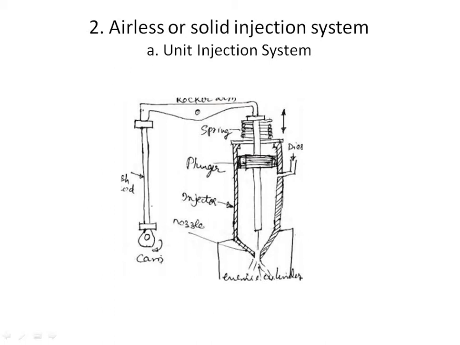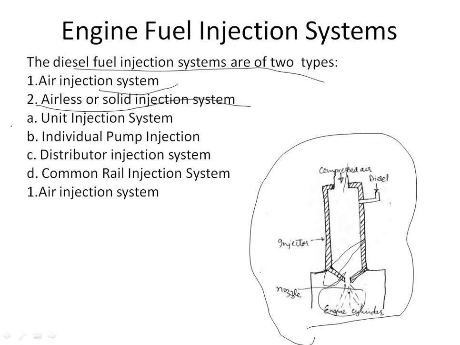The important methods are the unit injection system, individual pump system, pump injection, distributor injection system, and common rail system. In the previous slide you can see the unit injection system comes under airless.